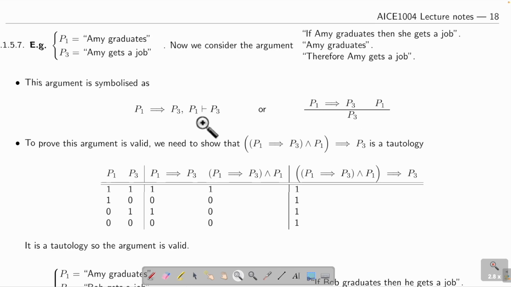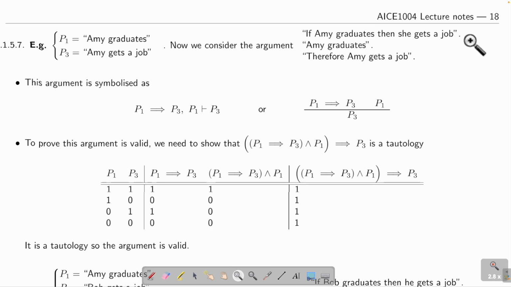This is his way. So, for example, Amy graduates, Amy gets a job. Suppose I now go to English. If Amy graduates, then she gets a job. This is considered to be a true statement. Don't say unemployment or a car crash and then she has to go to hospital. No. We assume in a hypothetical world, if Amy graduates, no free will, she will get a job, even if she wants to be lazy. No free will, she gets a job. Okay, now, Amy graduates.